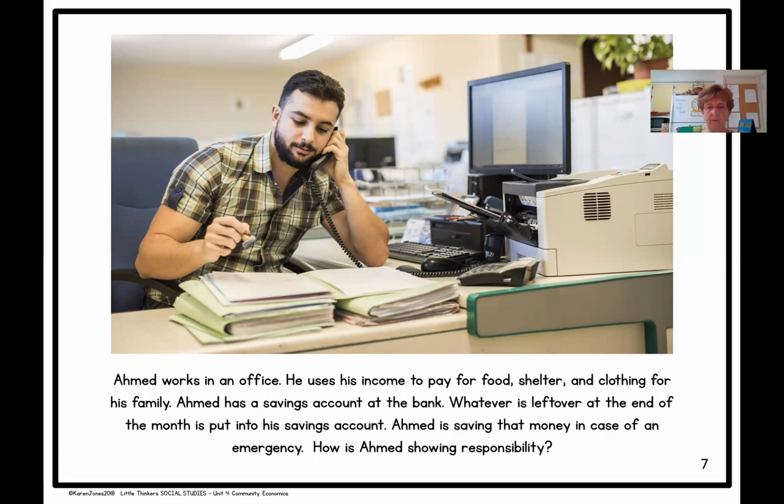Well, if we go back into the text, we see that before he does anything else, he uses his income earned from his job to pay for food, to pay for shelter, unlike Ryan, to pay for clothing that he needs, not that he doesn't need, for himself and his family. Whatever is left over at the end of the month after purchasing the food, the shelter, and the clothing for his family, he puts into a savings account in case there's an emergency.